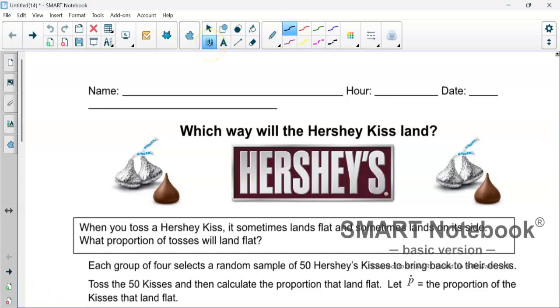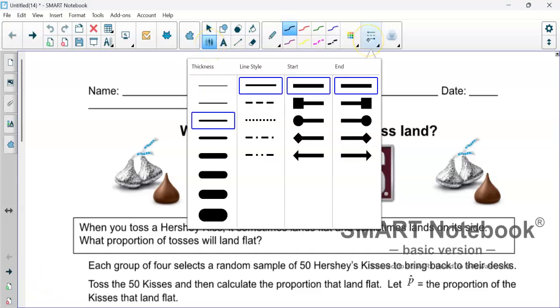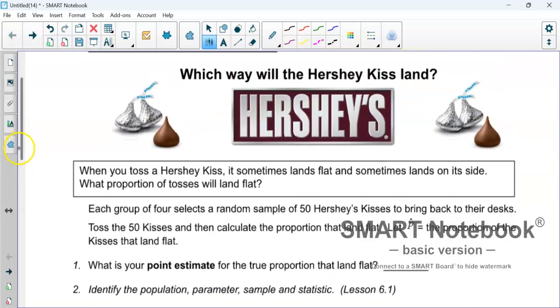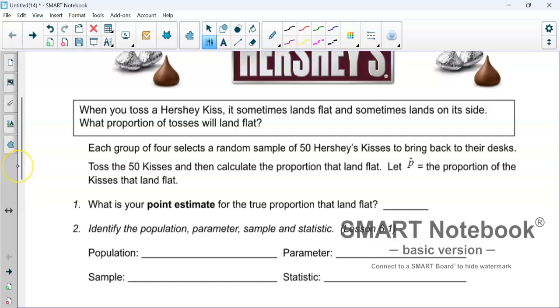Okay, for those who can't be here for the activity, I can run through so you know what we are doing. We're going to take Hershey Kisses and toss them and roll them like dice and find out whether they land flat or tipped over. It says 50, but everybody in the room has 5 Hershey's Kisses. They're going to roll it 10 times.